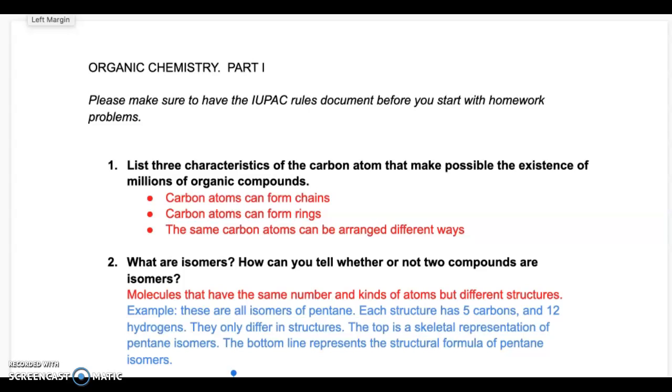So we will start with organic chemistry, and this is your next class for organic chemistry part 1. I have already posted the IUPAC rules document on Blackboard, so you can read it before we start with naming the organic compounds. So regarding the organic chemistry and your book, unfortunately, your book doesn't have that many organic chemistry